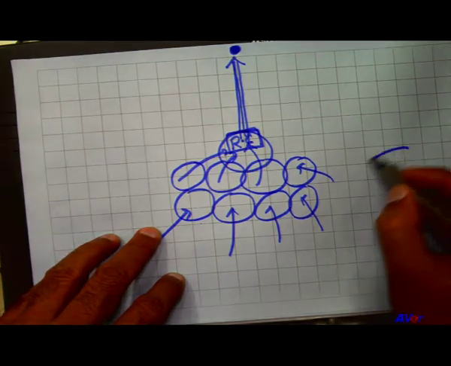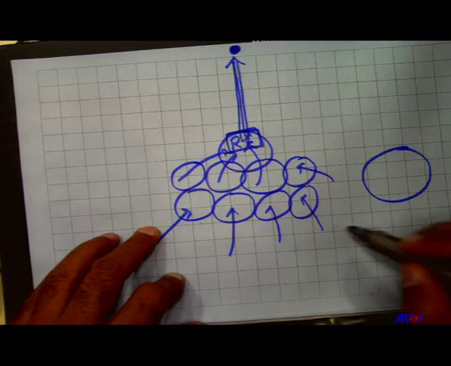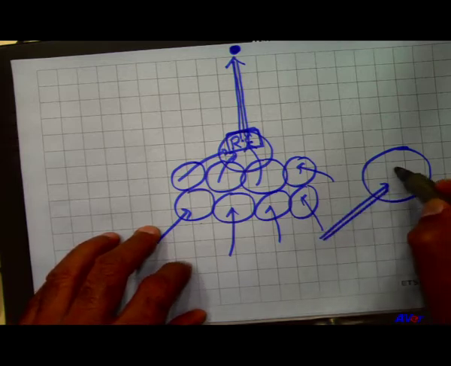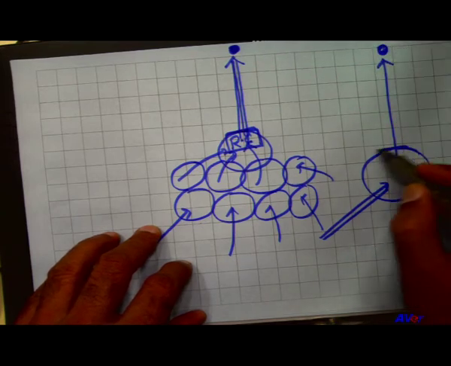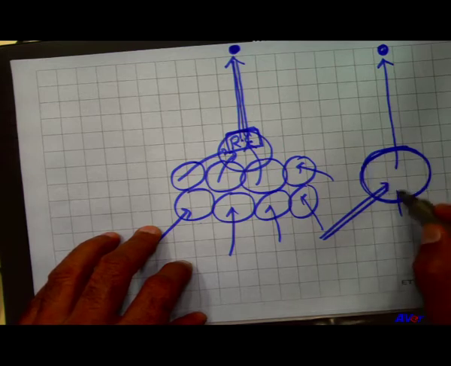According to Einstein's photoelectric effect, when any molecule receives energy, it releases an electron, and the molecule which received energy now comes into the excited state.